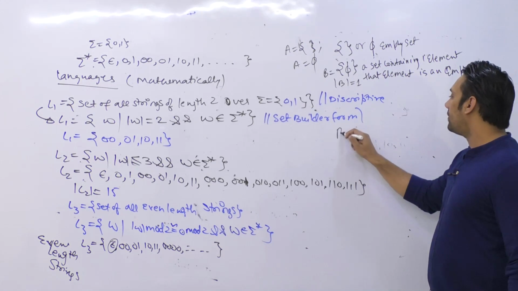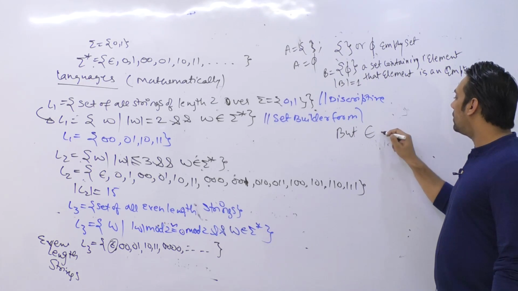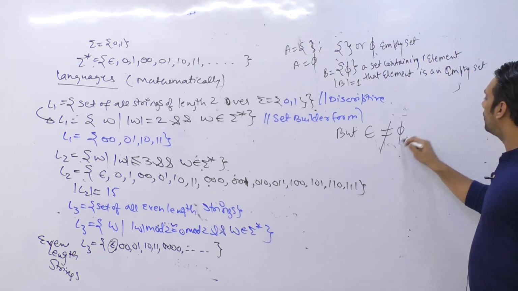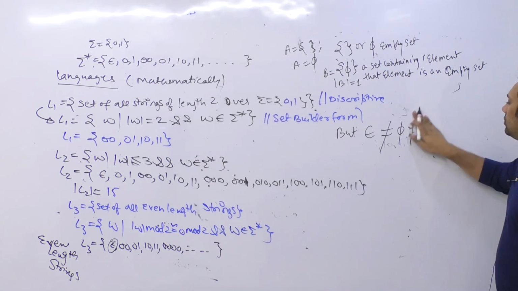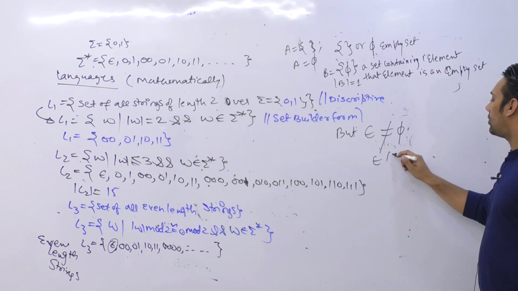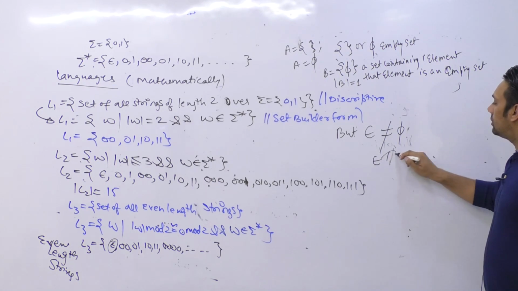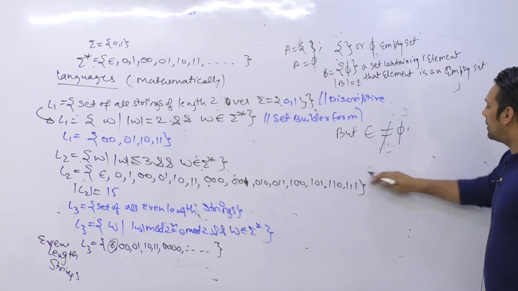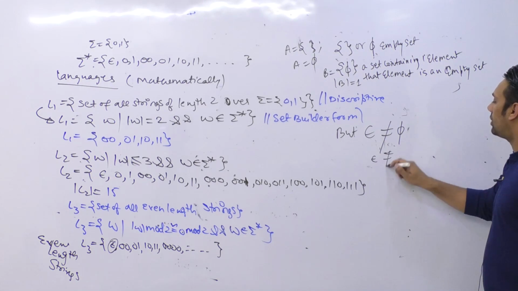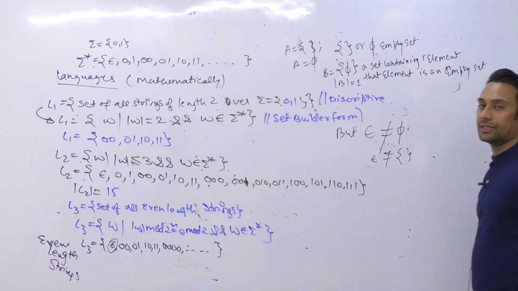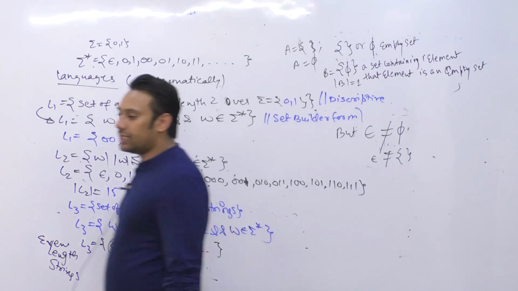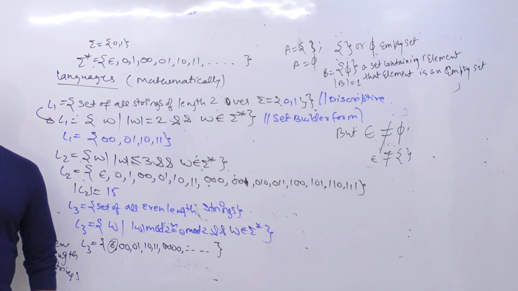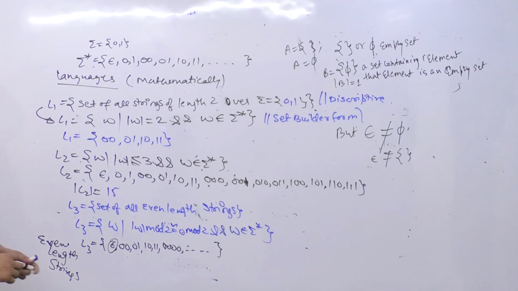But epsilon is not equal to phi, and epsilon is not equal to the empty set. Epsilon is neither equal to phi nor equal to the empty set.